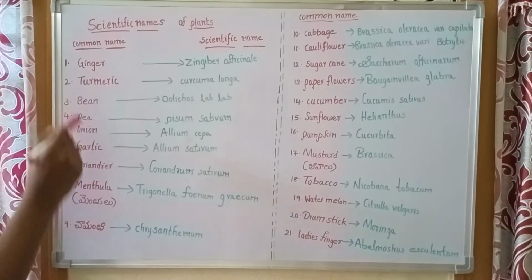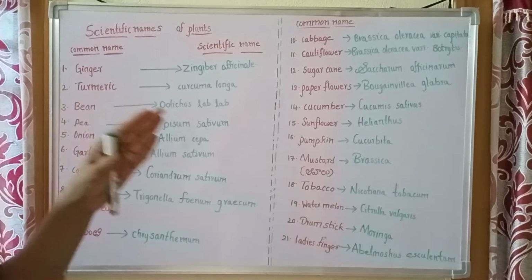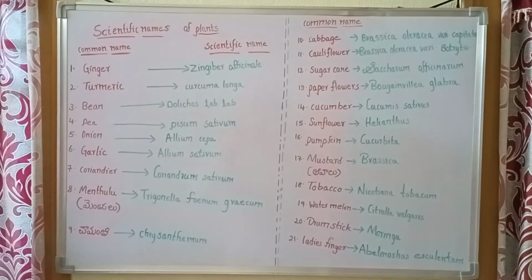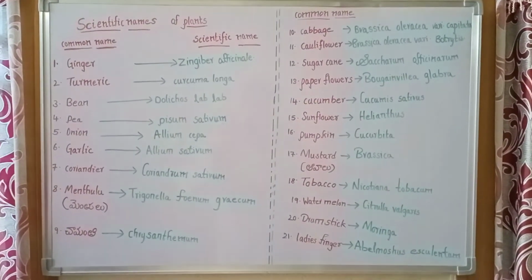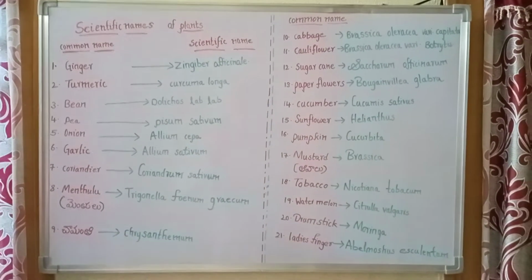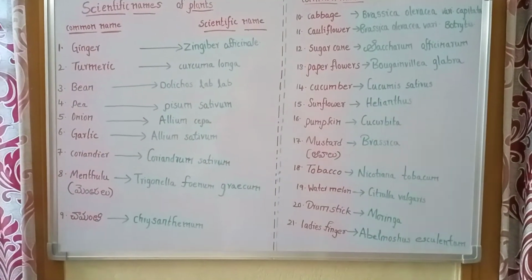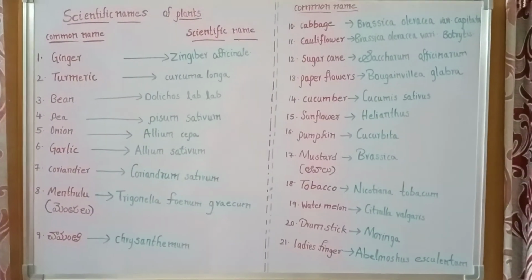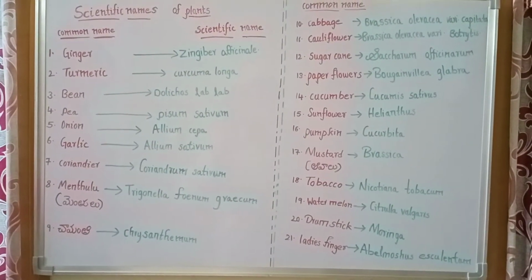And the next, bean. The scientific name of bean is Dolichos lablab. Again, the scientific name of bean is Dolichos lablab. At first these names were difficult, but by using these words one by one and using them more, it becomes very simple for us.